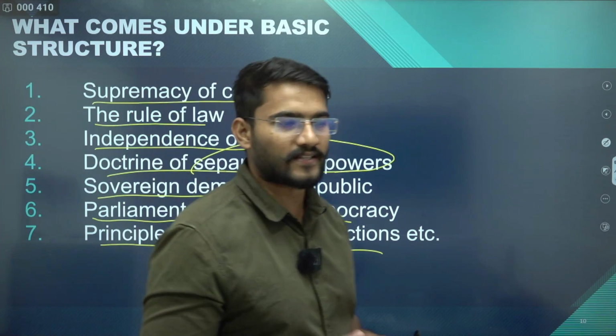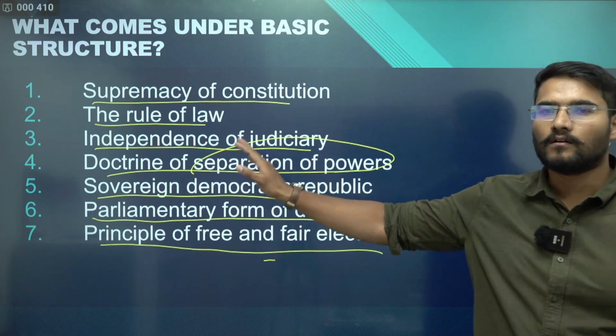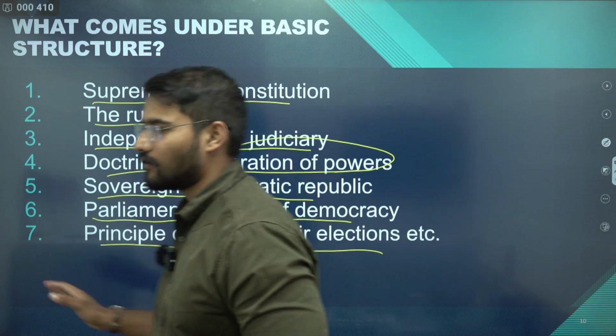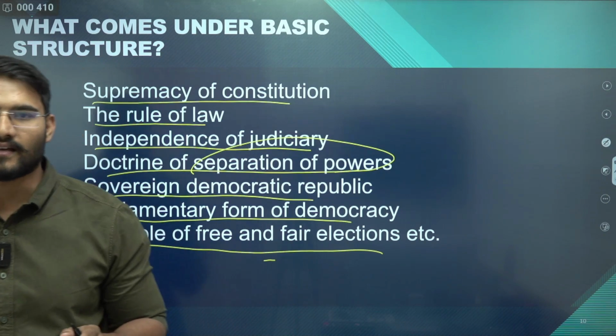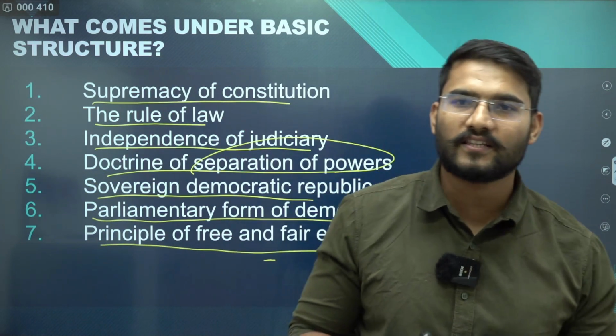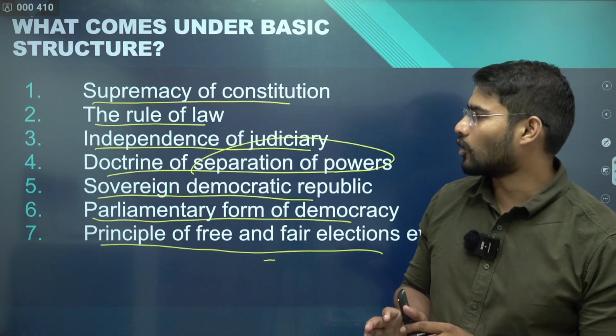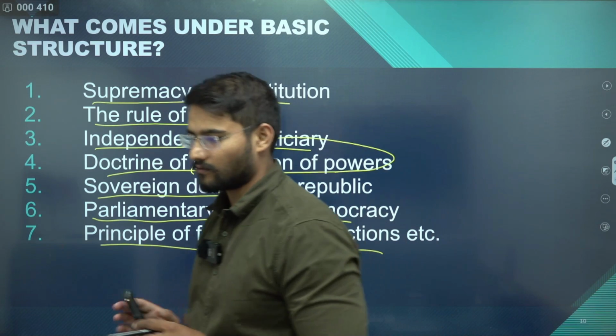Now this list is not exhaustive. It simply means that these are not the only ones which can violate the basic structure. There are many others as well, such as federalism, secularism. These all come under the category of basic structure. So Parliament cannot make laws which violate the basic structure.